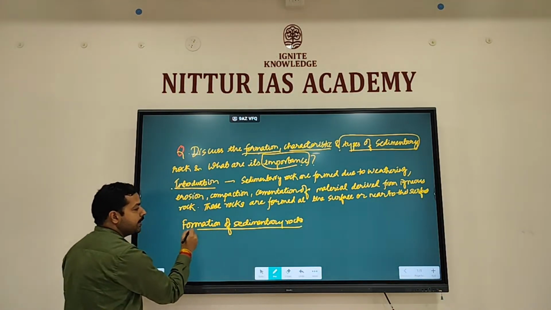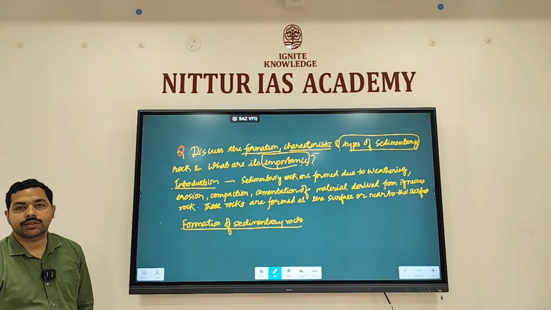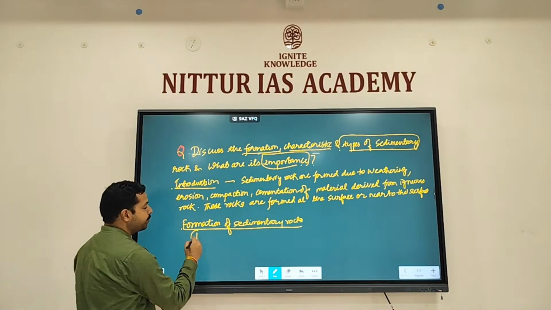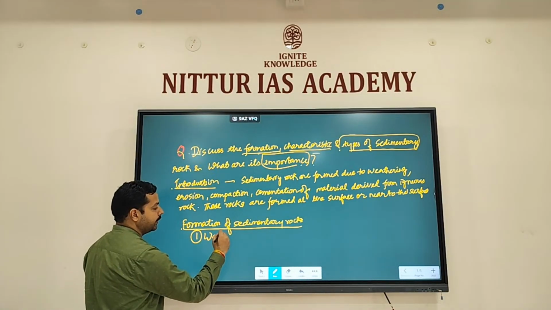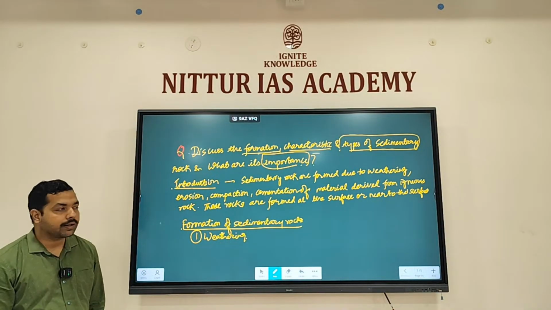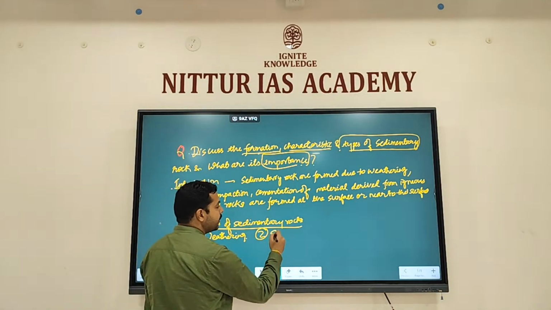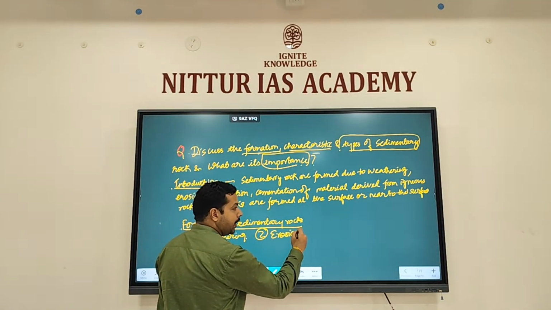In formation of sedimentary rocks, you have to write about the processes, how sedimentary rocks are going to be formed. So what is the first process? Weathering. Weathering of igneous rock needs to take place, and that is the first process. Second, you have to write regarding erosion and transportation.